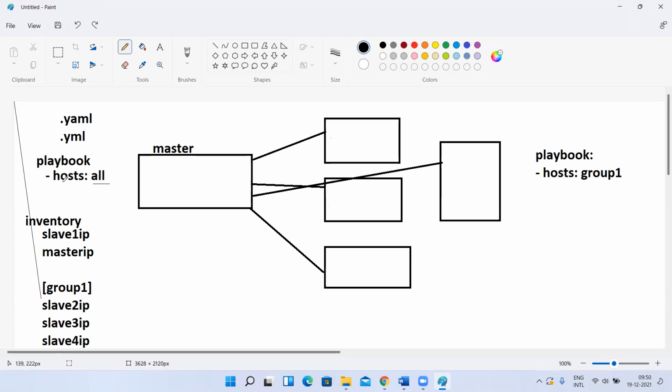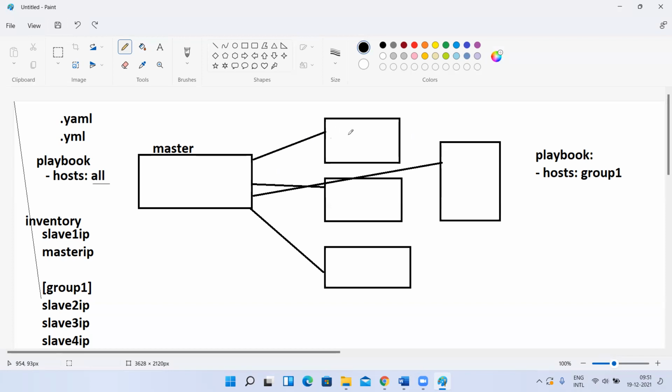When you write a playbook and execute it, you will mention a state for the tree command. Using the yum module, you will try to install the tree command, the wget command, and so on. When you define state equal to present, what does that mean? Tree present means the tree command should be present on this machine. So it will go and check whether it is present or not. If it is present, it will not execute that command. It will not retry to install.